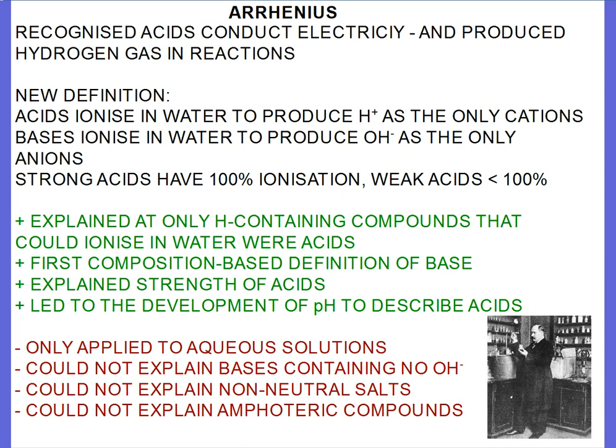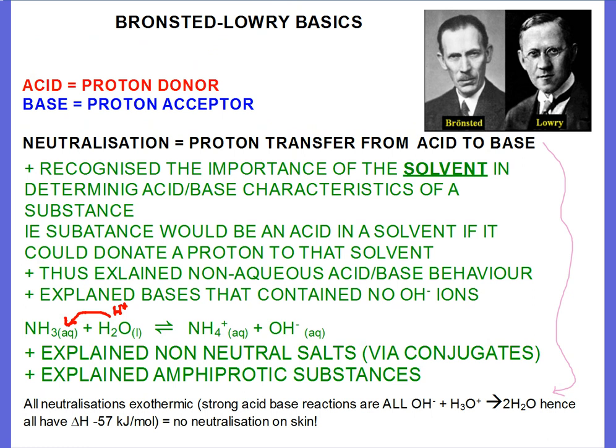But the downsides of Arrhenius' model, and the reason why I've chosen these particular 4 downsides, is because these are the ones that Bronsted-Lowry actually explained, so it's a nice easy way to link them together. It only applied to aqueous solutions. It couldn't explain bases that had no hydroxide ions in their composition. It couldn't explain non-neutral salts, and also couldn't explain amphoteric compounds. And that leads into Bronsted-Lowry theory.